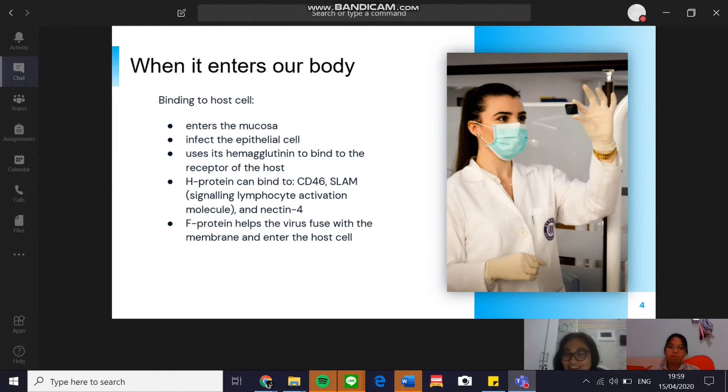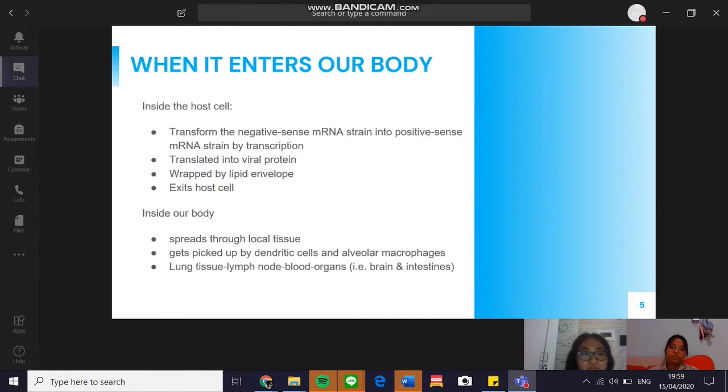So when it enters our body, this virus has a single-stranded negative sense RNA strand. It needs to be transcribed by the RNA polymerase to be transformed into positive sense mRNA. After that, it is ready to be translated into viral protein, and then it's wrapped by the cell's lipid envelope, and it exits the cell as a newly made virus. In several days, the virus spreads through local tissue and gets picked up by the dendritic cells and the alveolar macrophages from the lung tissue to the lymph node, and then to the blood, which can then infect more lung tissues and organs such as the brain and intestine.